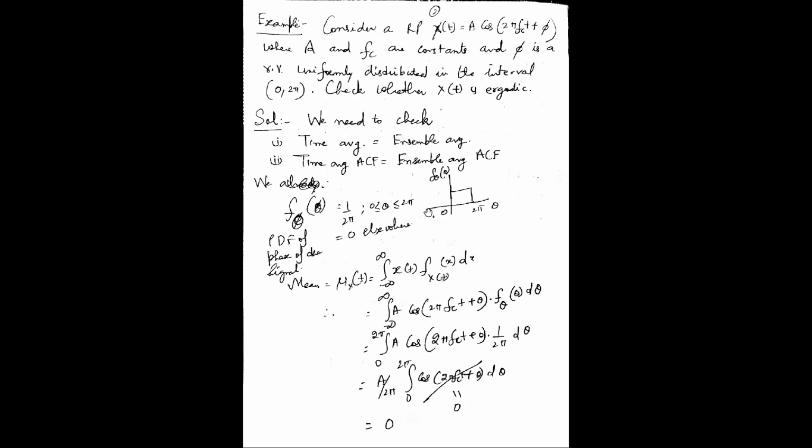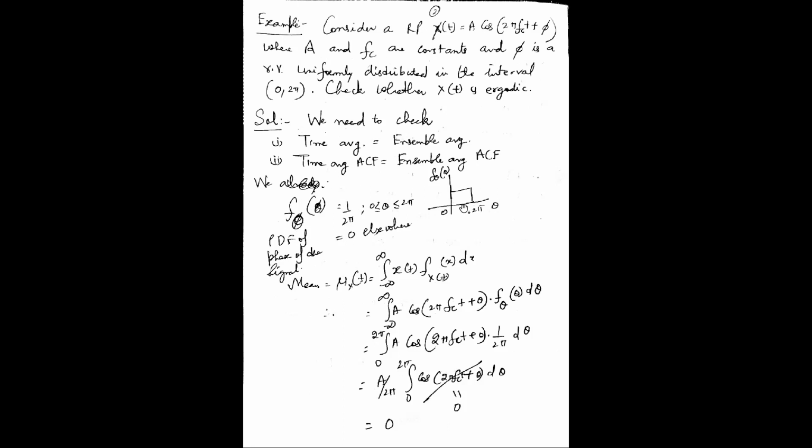If we try to find the probability density function f subscript theta of theta, that means the PDF of the phase of this signal, this is 1 by 2 pi. Why is it 1 by 2 pi? Because if it is uniformly distributed, the area under the curve has to be 1.